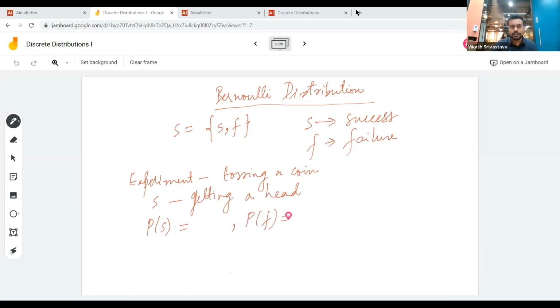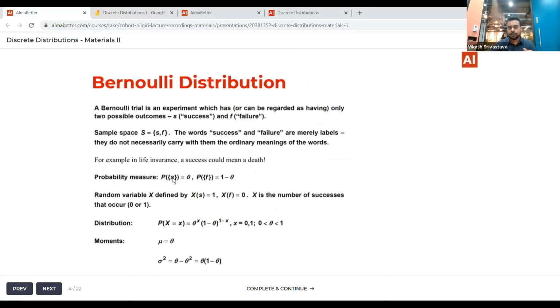The probability of S is pretty simple, right? It's 1 by 2. So this is 0.5 and this is also 0.5. This was just an example, but if you talk about a general Bernoulli trial, the probability of success will be defined as theta. Theta is the parameter of this Bernoulli distribution. Most probability distributions can be parameterized, as in they have a parameter associated with them.